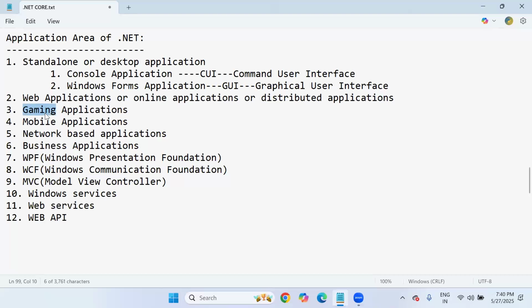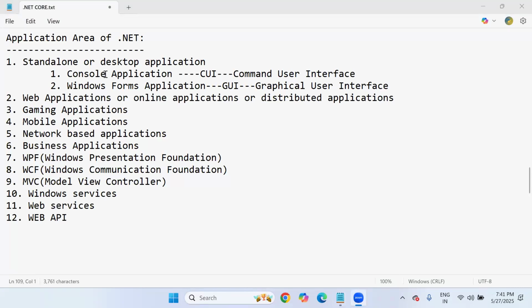And using .NET, we can develop gaming applications, mobile applications, network-based applications, business applications. These also are possible. So .NET is not for specific application development; .NET is for general application development. Yeah, I'll cover Windows Forms and ASP.NET, everything.